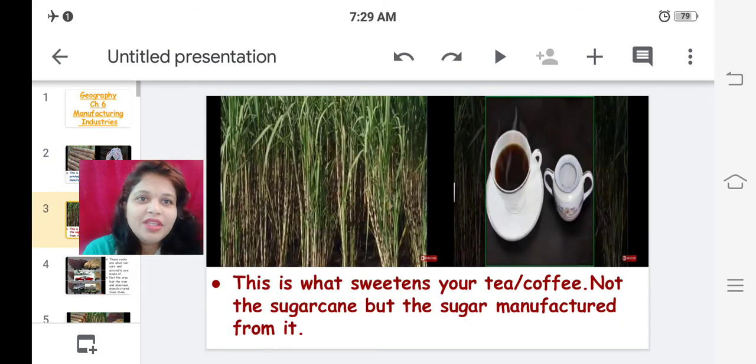Okay. Observe the next image. This is what sweetens your tea or coffee, not the sugarcane, but the sugar manufactured from it. So we get sugar from the raw material sugarcane. We never dip sugarcane directly into our cup of tea or coffee to sweeten our beverages. No, we have to manufacture sugar from the raw material, sugarcane, from the juices of sugarcane. So sugarcane is the raw material and the final product is sugar, which we use after the manufacturing.